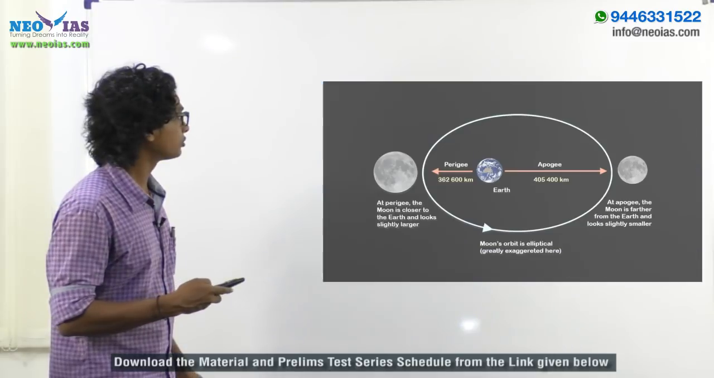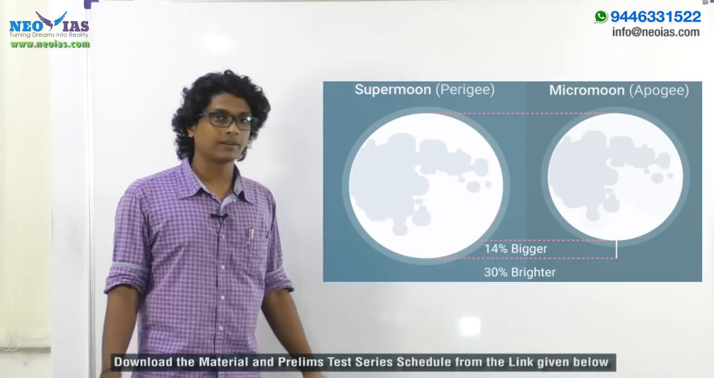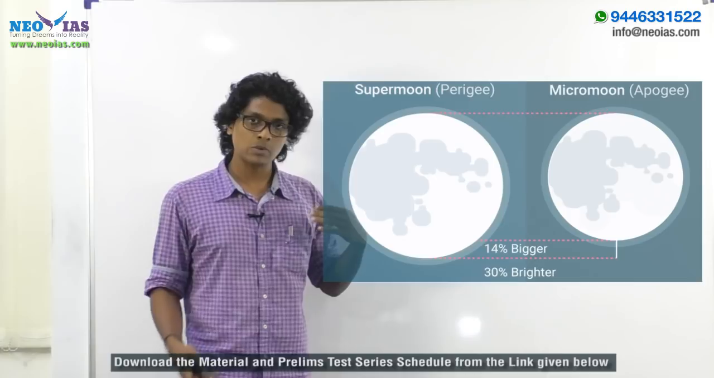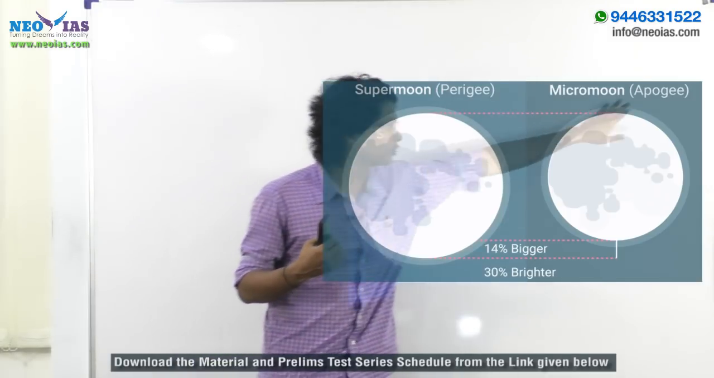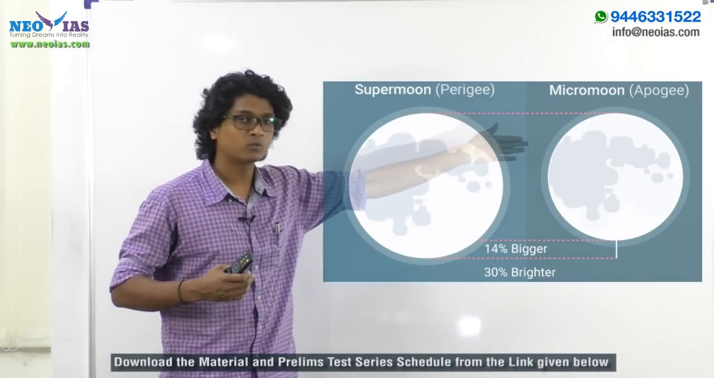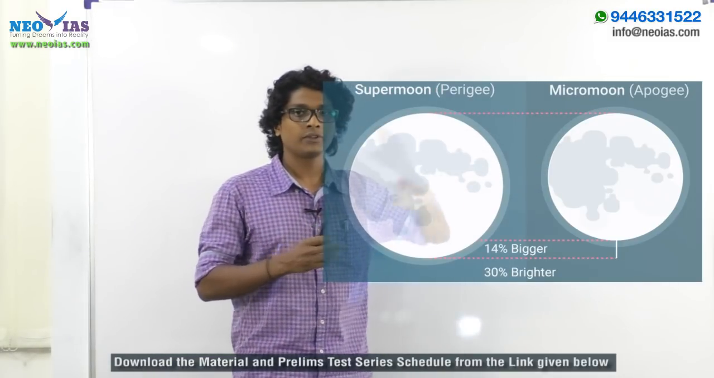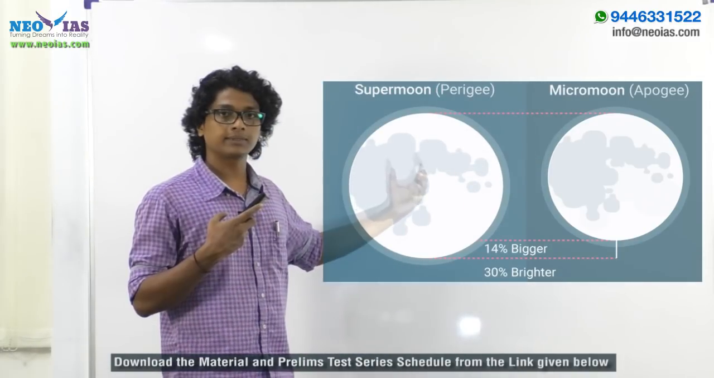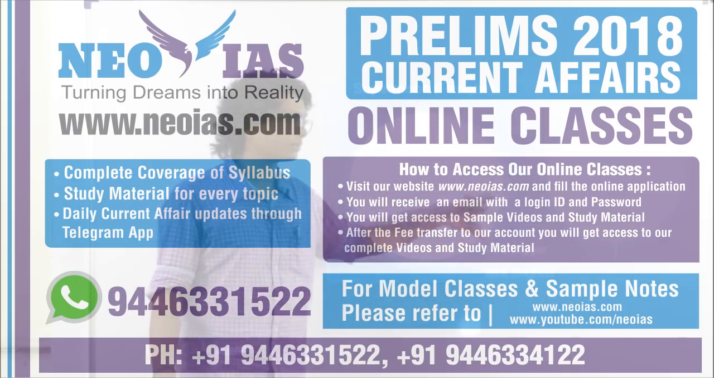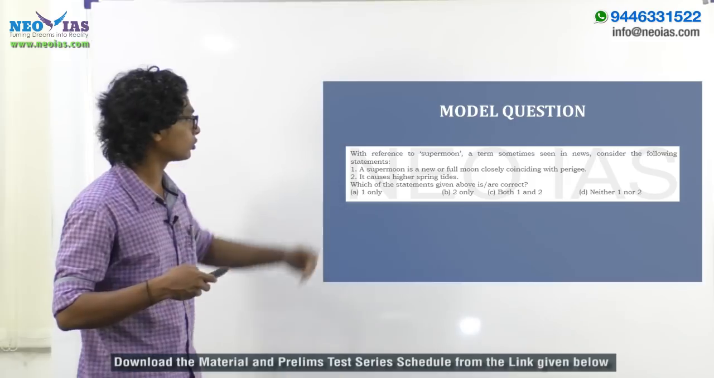Now let's solve a question regarding the supermoon. During the supermoon, the perigee position, we call it a supermoon. When the moon occurs at the apogee position, we call it a micromoon. The micromoon will be smaller, the supermoon will be bigger. We don't see micromoon much in the news. This figure shows the difference in brightness and size, the supermoon being larger than the micromoon. Not that important. Anyway, let's go to the model question.